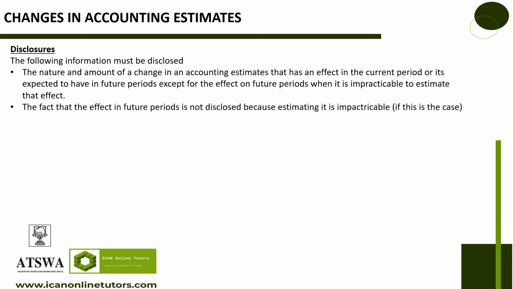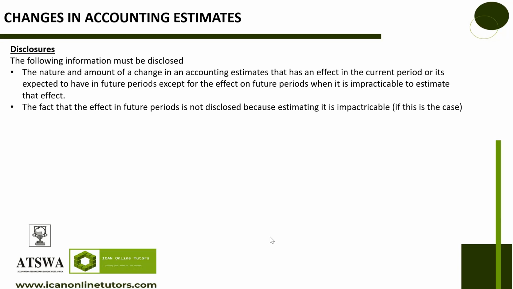And how do you disclose accounting estimate? The following must be disclosed: the nature and the amount of change in an accounting estimate that has an effect in the current period, or is expected to have an effect in future periods, except for the effect on future periods when it is impracticable to estimate.